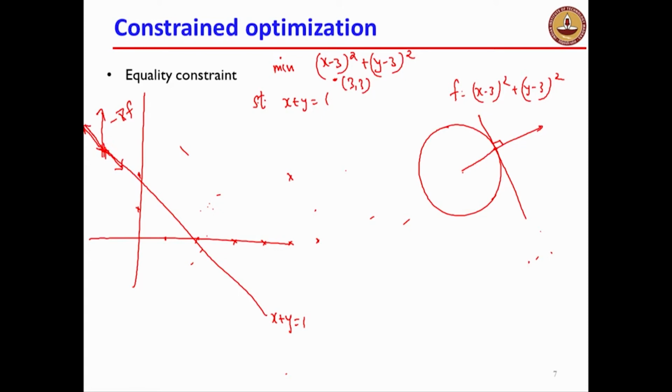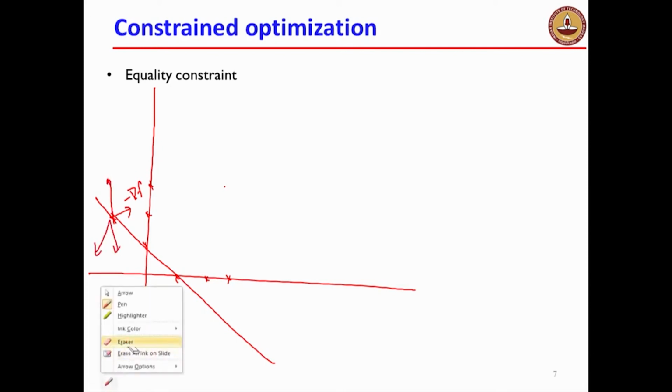Now what happens if I go along these directions? I am trying to find the shortest distance of this point from the line over here, and my claim is this could not be a minimum. At this point, my minus grad f is pointing in this direction. These directions are unallowed or disallowed directions, so let me wipe them out. So I can go along pretty much only one direction, which keeps me along this line. So I can go only along either of these two directions.